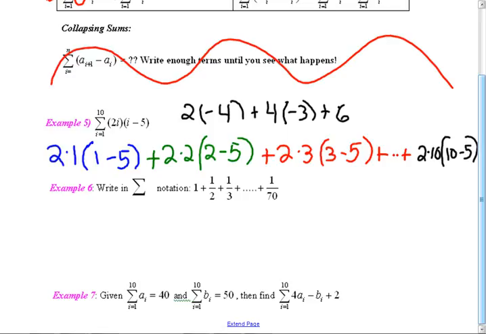Plus 6 times negative 2. You just have to multiply it out. It's not hard. And the last one is going to be 20 times 5. Okay, so it's arithmetic. And you don't want to do it either, do you? I don't either. I'm not going to do it.